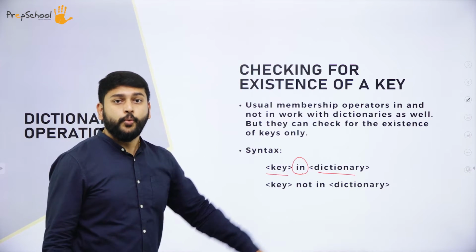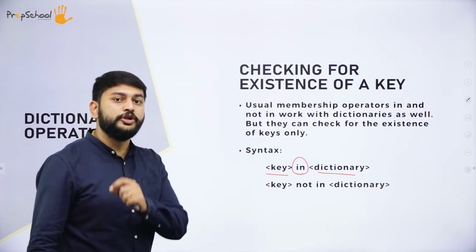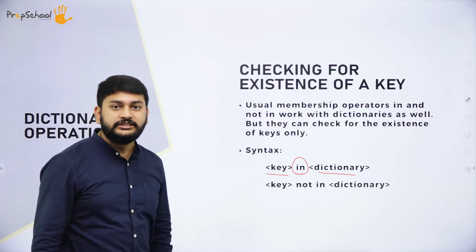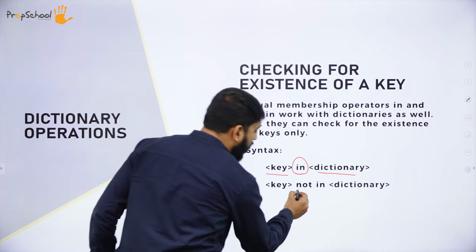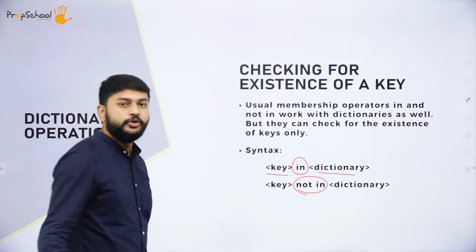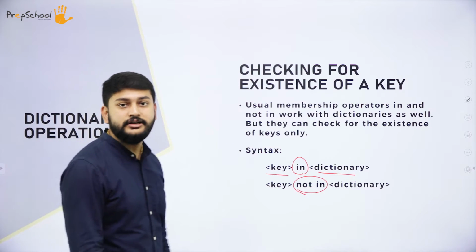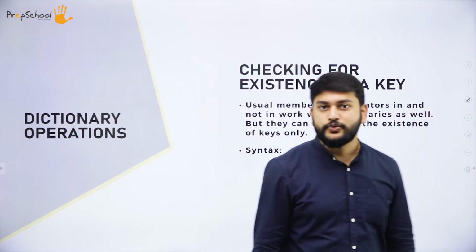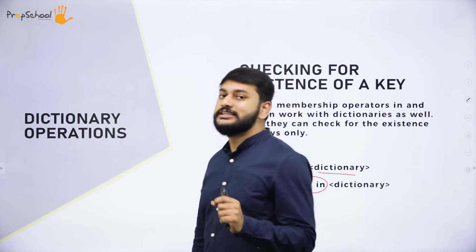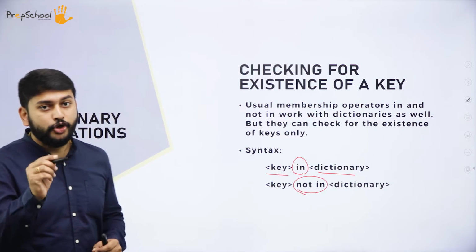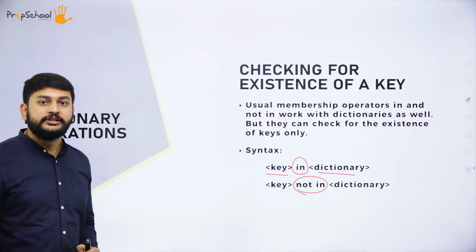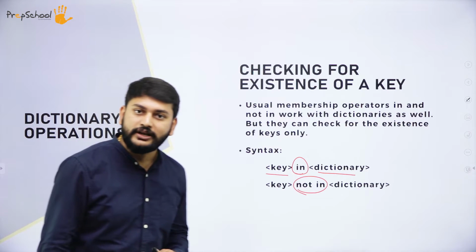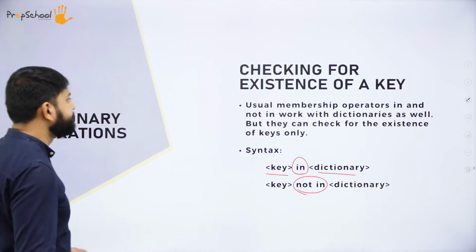Name in teachers, whether you have it or not, is what you will understand. The same way you have not in. You will get the answer in true or false. That is what you need to remember with respect to membership operators that we are using in dictionaries. Moving on to the next one.